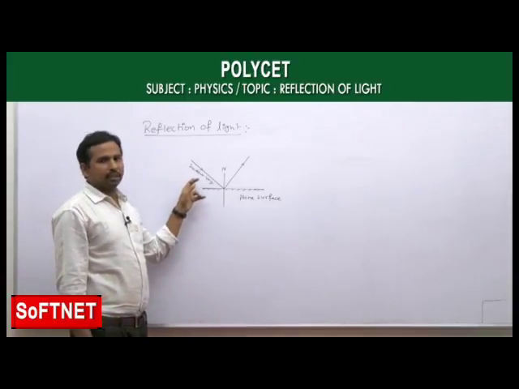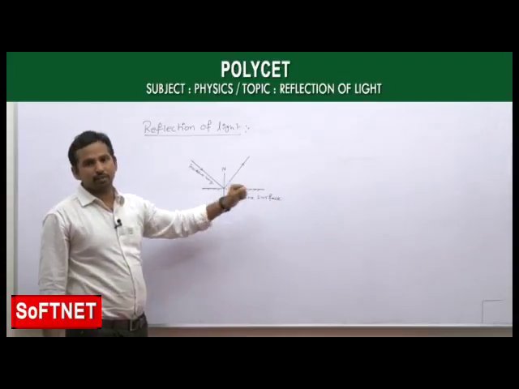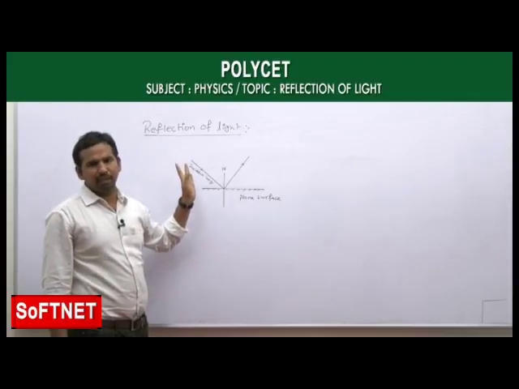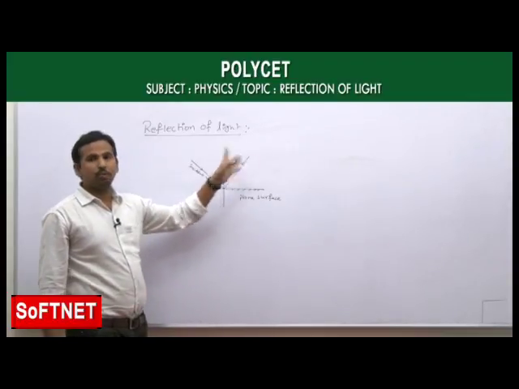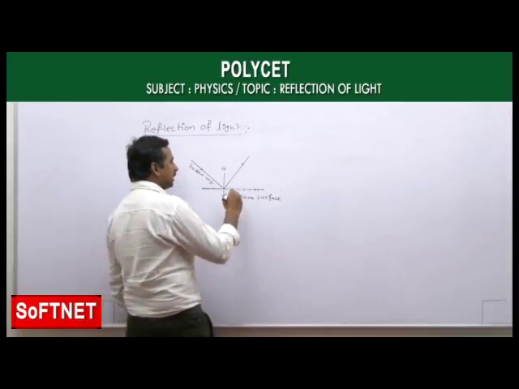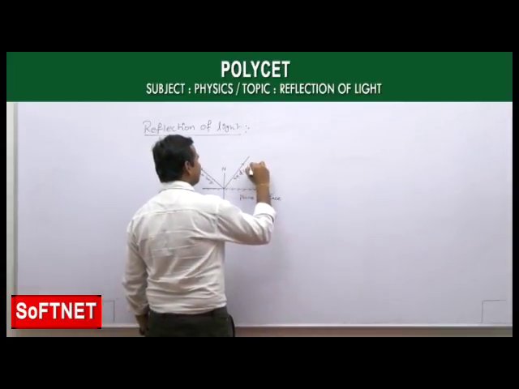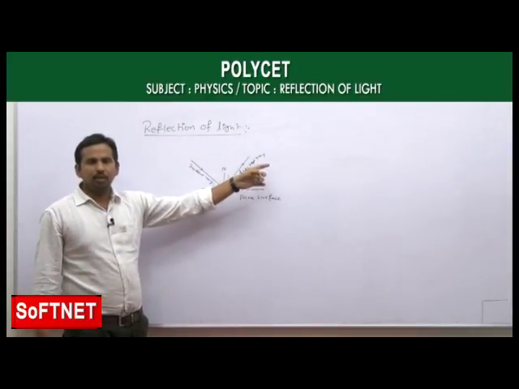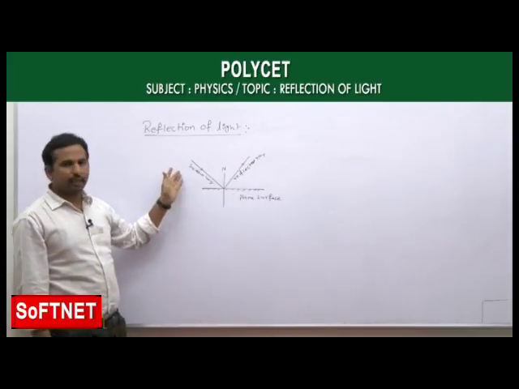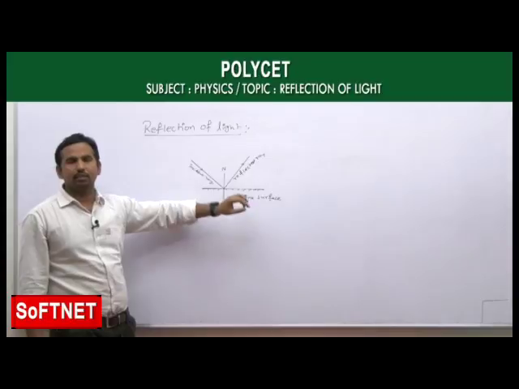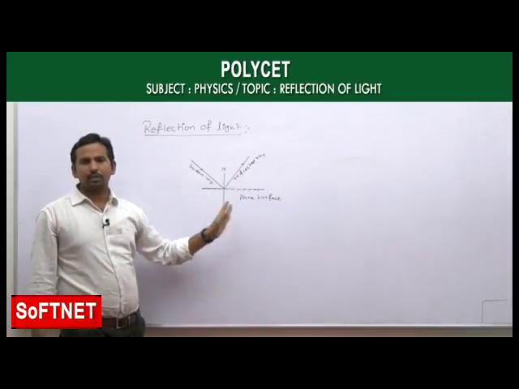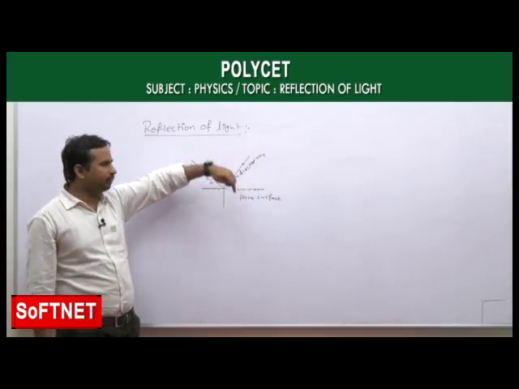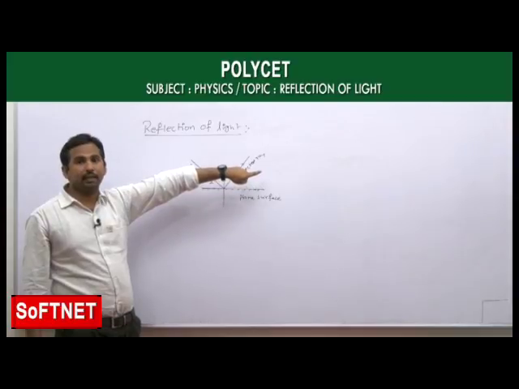When that incident ray strikes the surface which is an opaque surface, what happens there is the light ray bounces back into the same medium, and the light ray which bounce back into the same medium, we call that as reflected ray. Okay, so reflection of light is nothing but when a light ray incident on a surface which is a opaque surface, what happens there is a bouncing back of light ray into the same medium, and that light ray which bounce back, we call that as reflected ray.